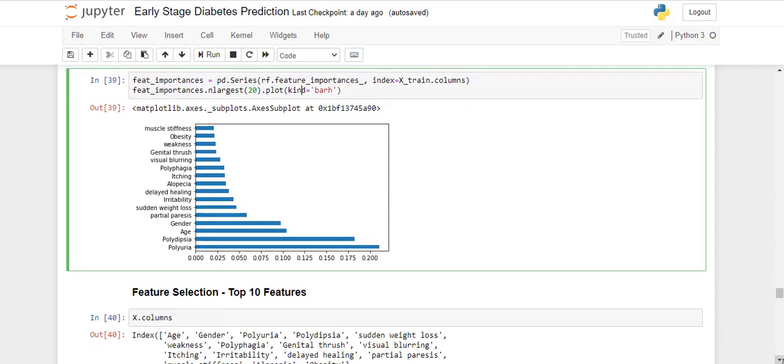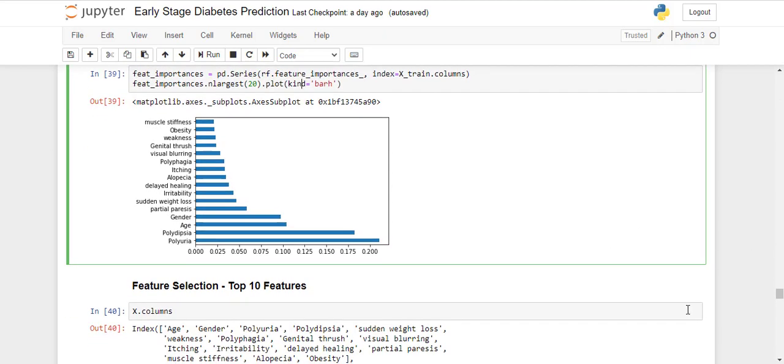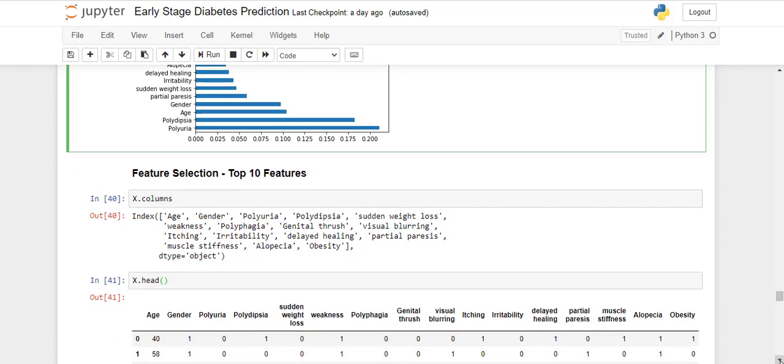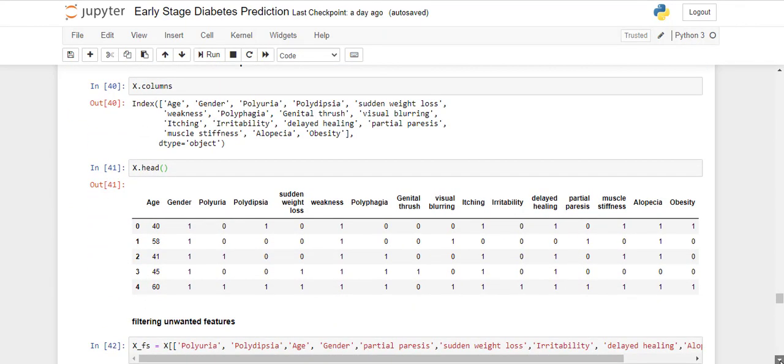So next, as the random forest model has done pretty well and is better than our base model, we'll be selecting the top 10 features which it detected as having more relative feature importance. So we have selected these top 10 features, as you can see.